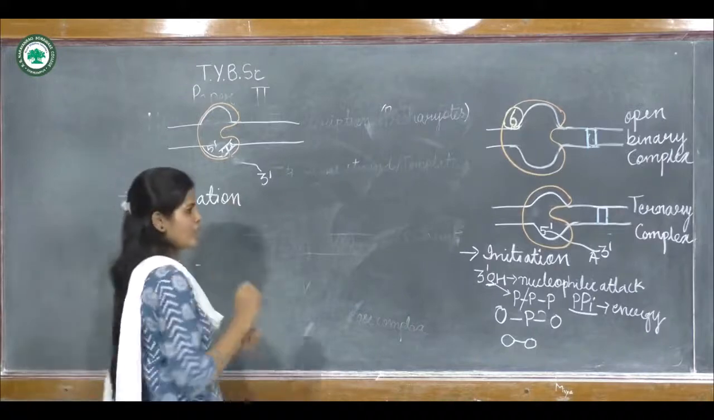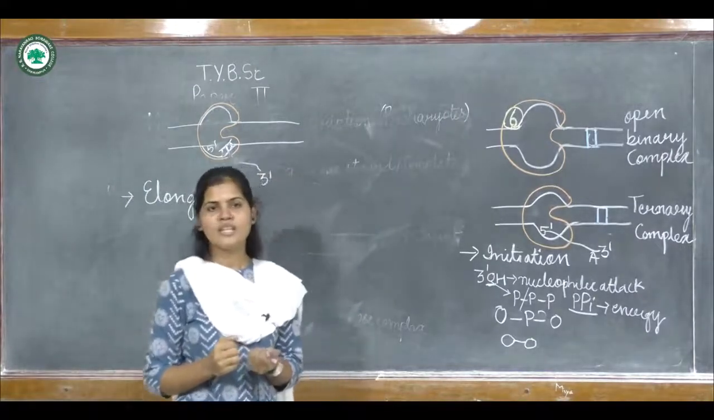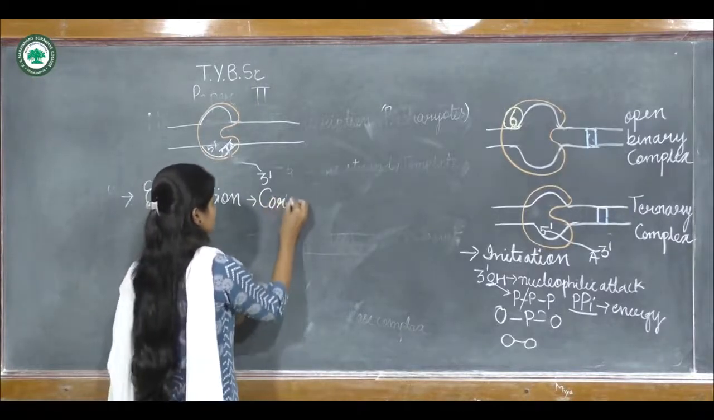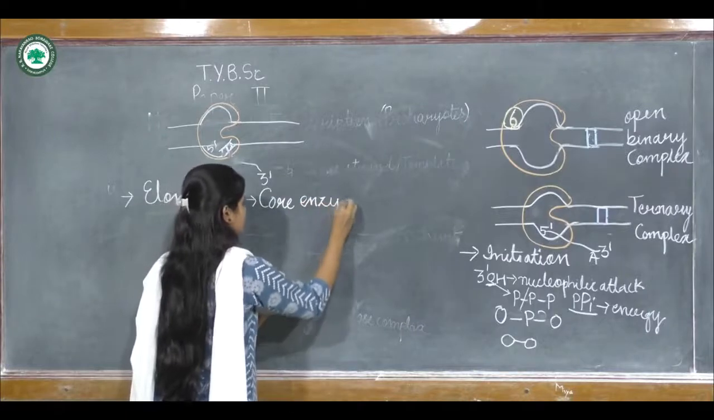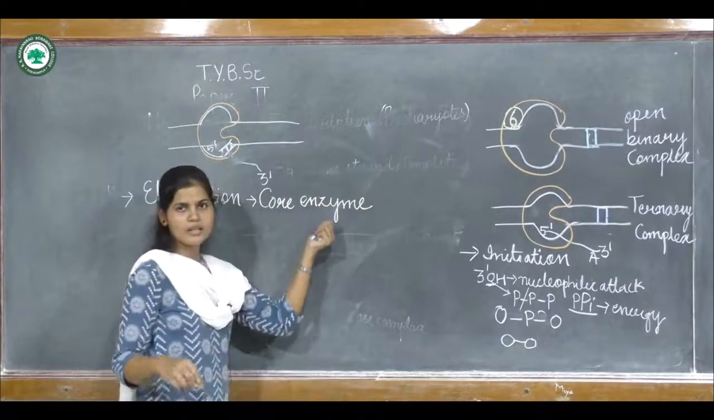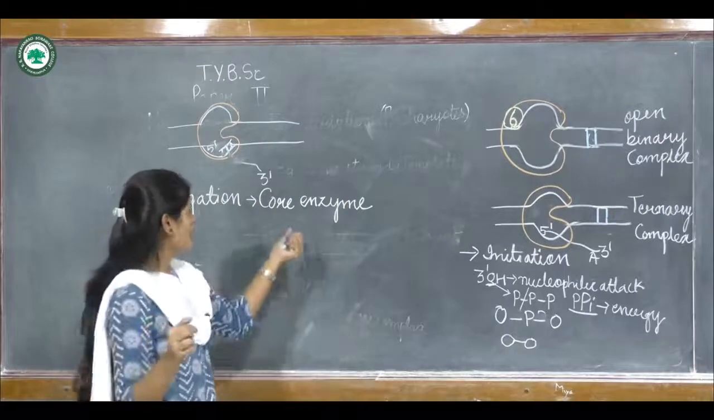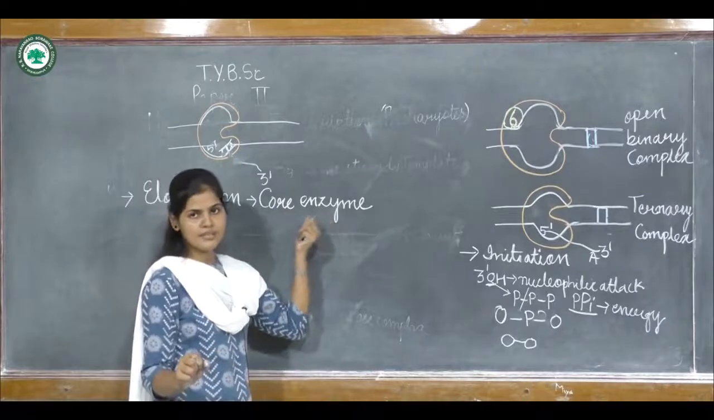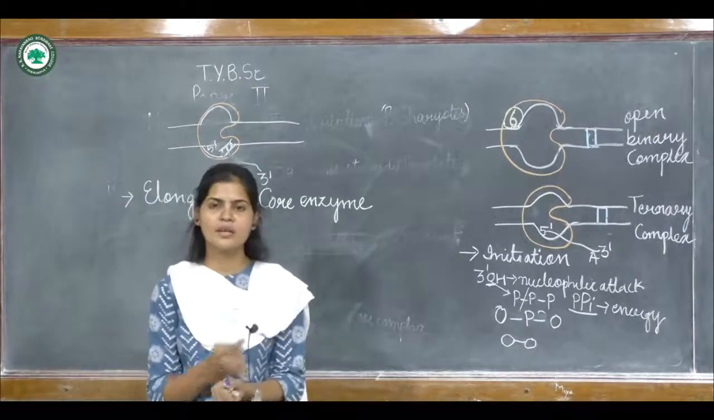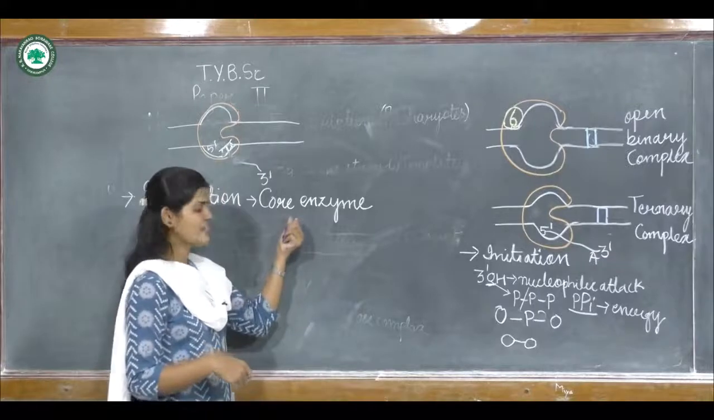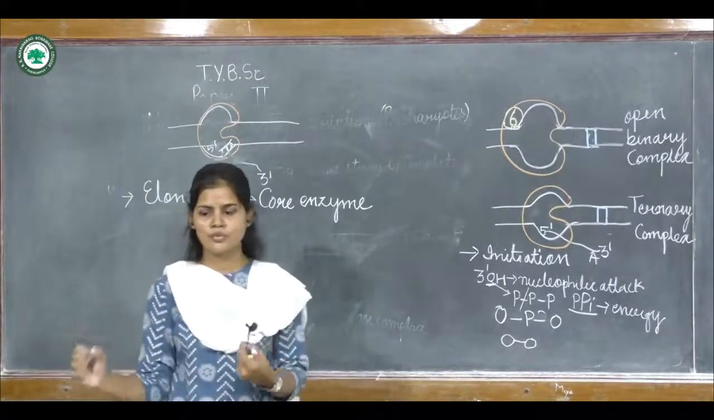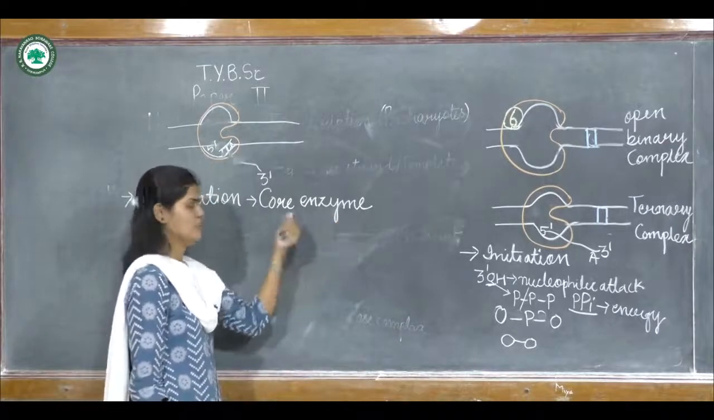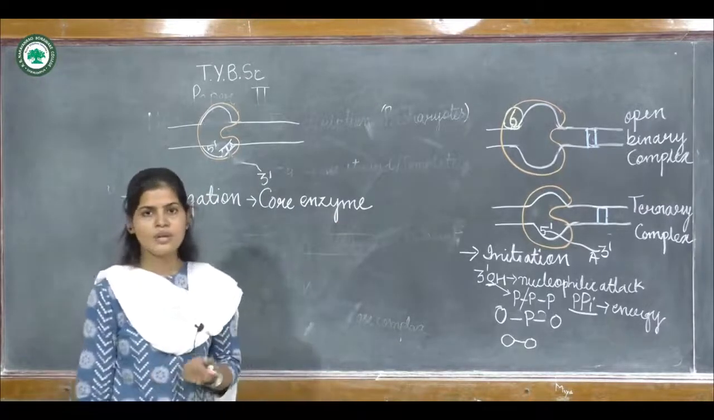Elongation process. During the elongation process, what will happen? Only a core enzyme will be present. Core enzyme means without the sigma subunit. It will not have the sigma factor; it is the RNA polymerase core enzyme, that is the RNA polymerase without the sigma factor. It will be synthesizing the RNA strand, and the elongation process will take place.